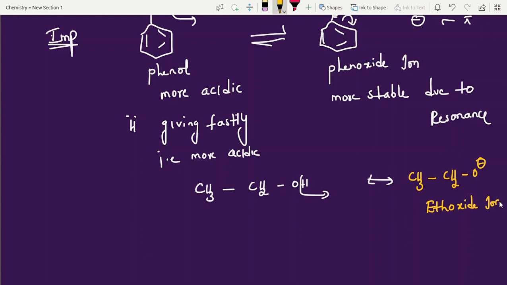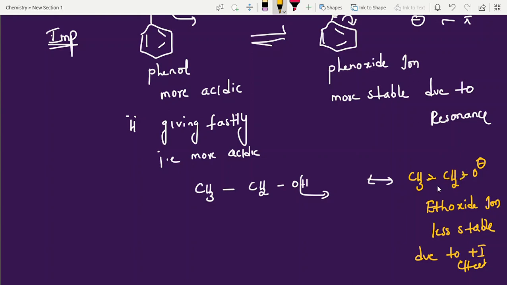Ethoxide ion is less stable due to plus I effect. Oxygen having negative charge. This negative charge is always not stable. If it distributes to the system, then it can stabilize. He is not ready to take. Oxygen is electron rich, ready to give, but he is not ready to take.